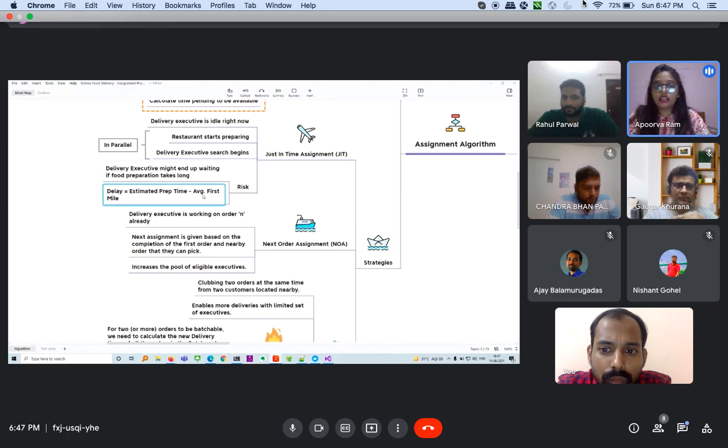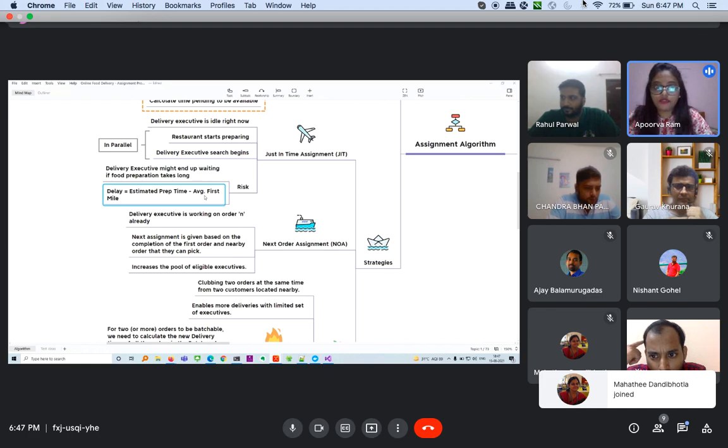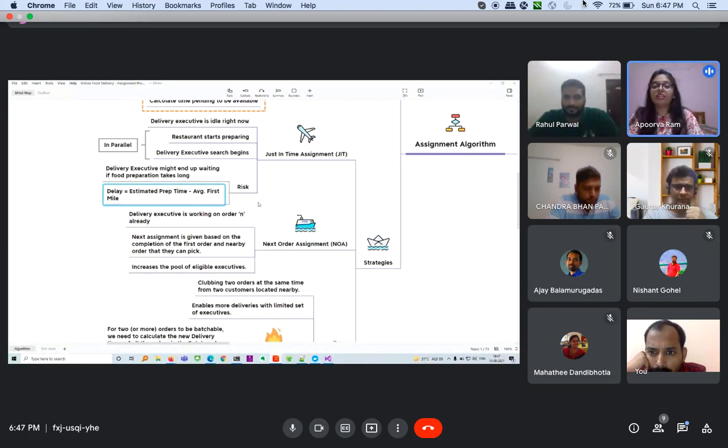Another risk is delay equals estimated prep time minus average first mile. What we are trying to say here is that the delay can be caused by the difference between the average first mile time, that is the delivery executive reaching the location of that restaurant, and the estimated prep time. So there will be a delay that can be caused there, and that could be a potential risk.